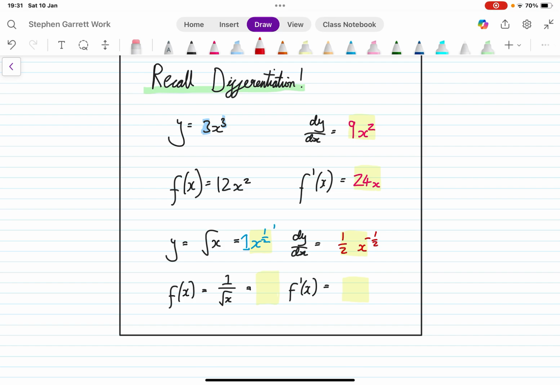For this last one, I've got to do some mathematics as well to rewrite this in a form where it can be differentiated. So this becomes x to the power of minus 1/2. So again, if I differentiate, I multiply minus 1/2 by 1, so minus 1/2 x, and then I have to do minus 1/2 minus 1, which is minus 3/2.